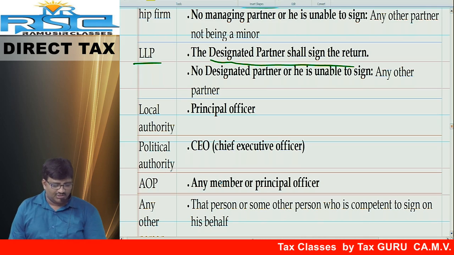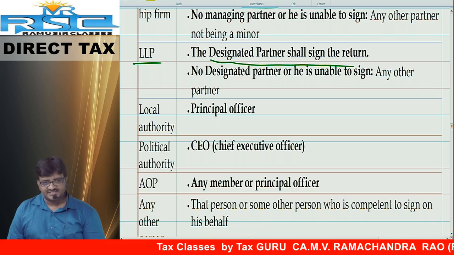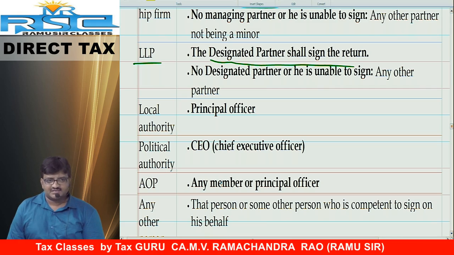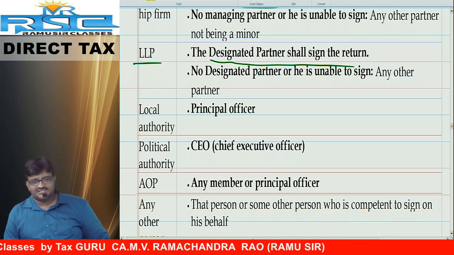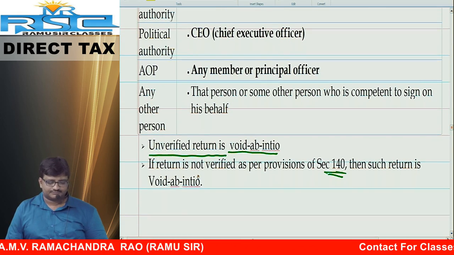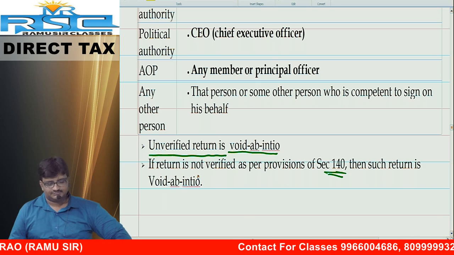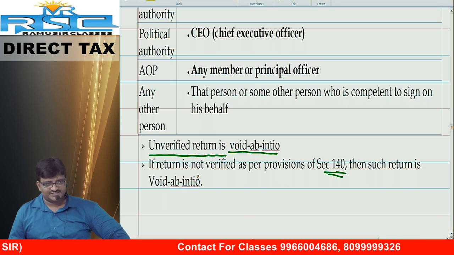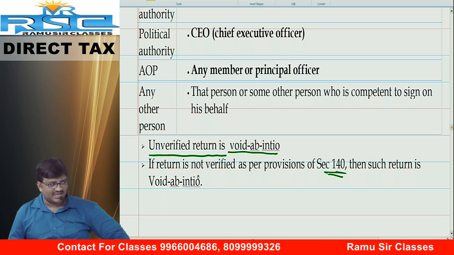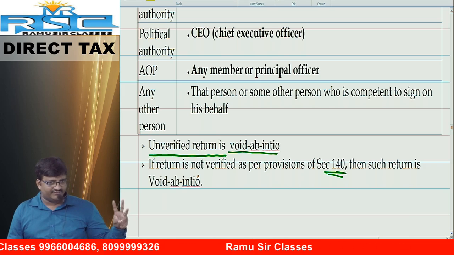Next, local authority. Who can sign? Principal officer can sign. Local authority, principal officer. Maybe IAS or IPS, who is authorized by the government, such officer can sign, but not the politician. Political party, who? CEO, Chief Executive Officer, whose name is registered with the EC, Election Commission, that person has to sign.